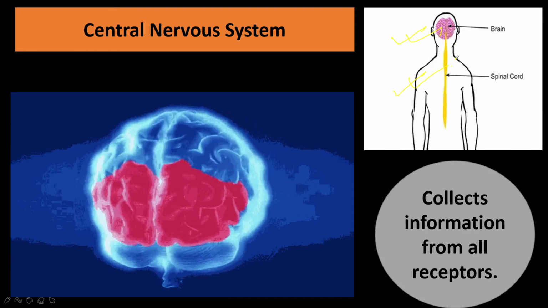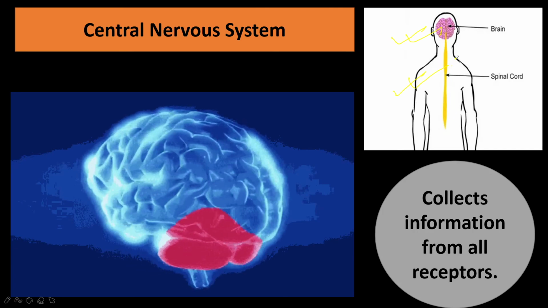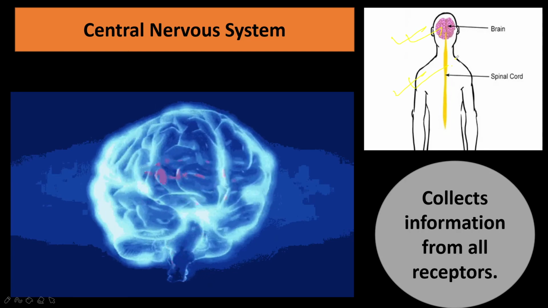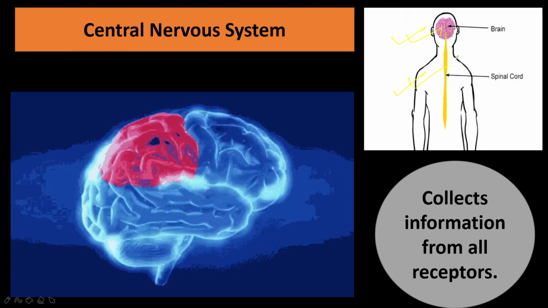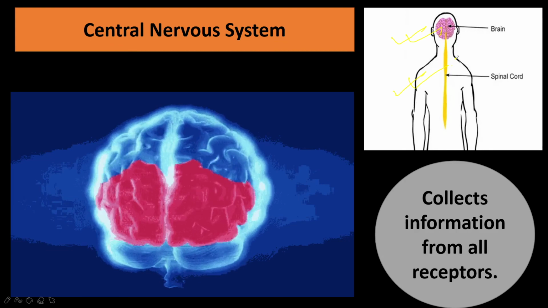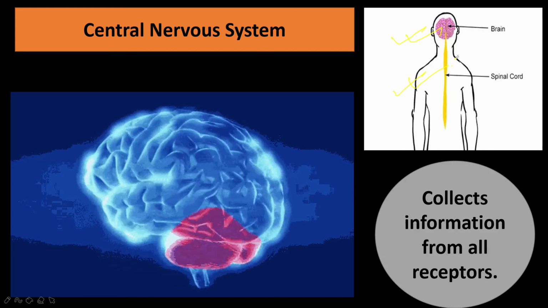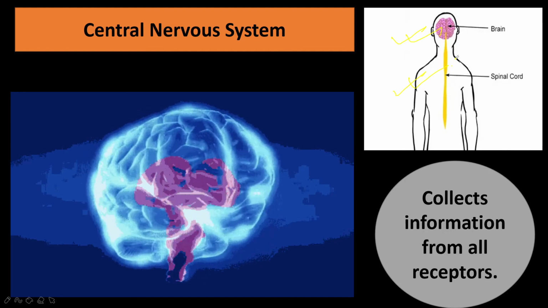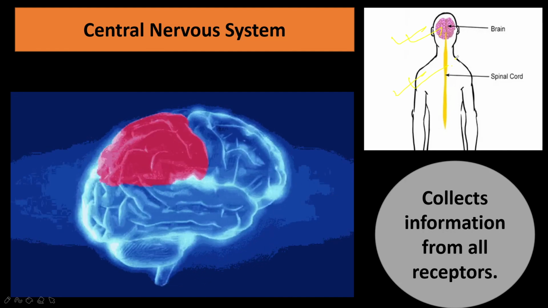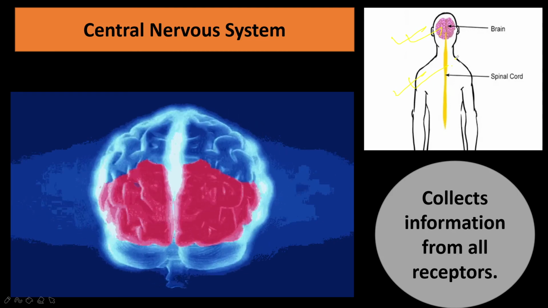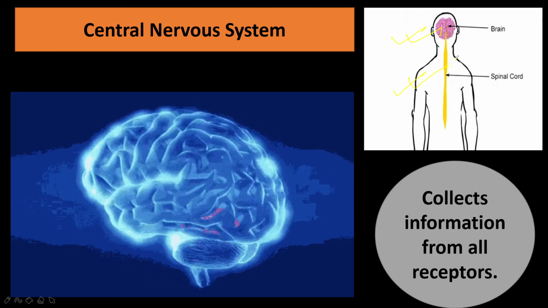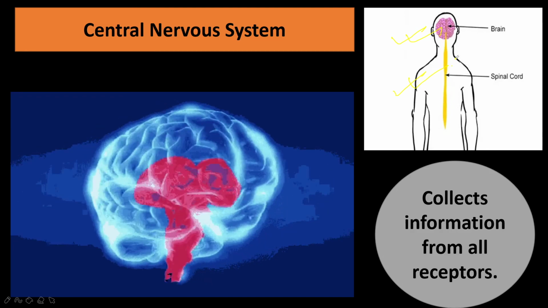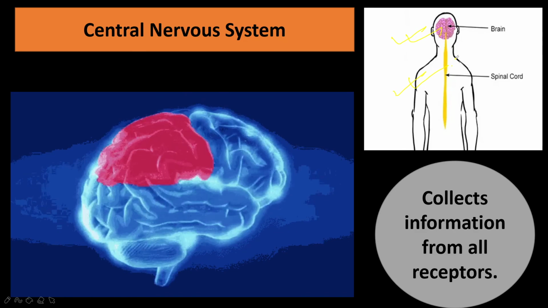Accordingly you respond. So the main job of the central nervous system is to collect the information from all the receptors and add it together before messages are sent out to the effectors. The information is added together to decide the best action that can be taken in the particular set of circumstances. So the main parts involved are the brain and spinal cord. In detail, we are going to discuss our brain now.